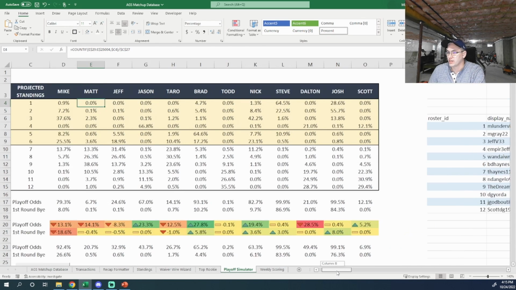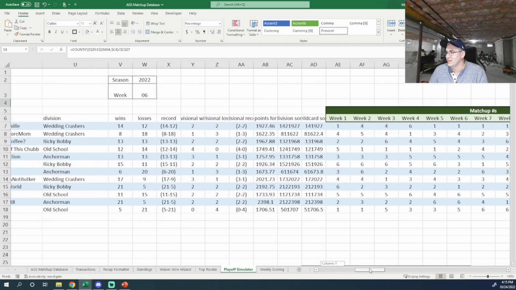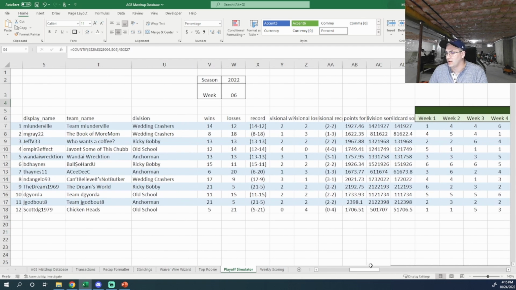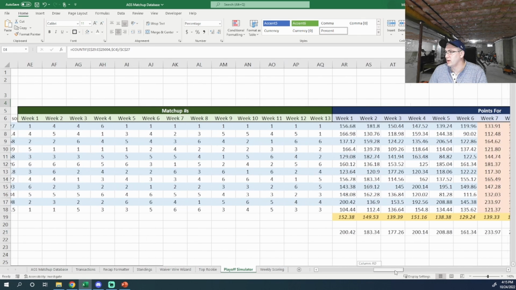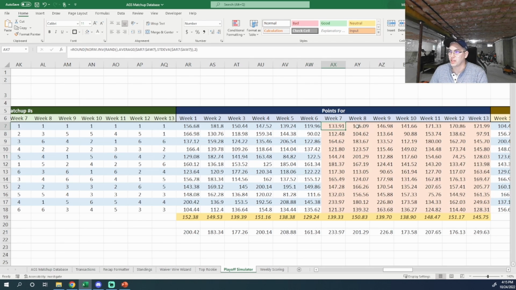Okay, so how is this working? Well, off to the right here, it's going to get a little bit ugly for a second. But for each team, I've kept track of the points scored in each week. This is just pulling through from the data so far, so through 6 weeks. These are just the actual scores that we had. And then I simulate what your scores might be in the remaining weeks of the season.